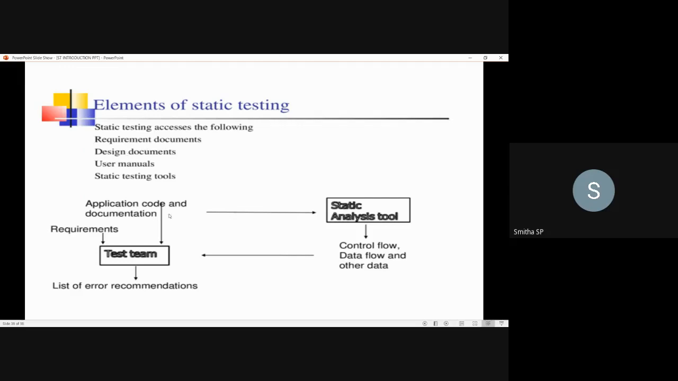Here the application code and documentation will be given to the static analysis tool. The static analysis tool will give as output the control flow, data flow and other data, which will be given to the testing team. When they carry out the testing process, they'll come up with the outcome of that process, that is a list of errors they observe, and they'll give it as recommendations. So this is how static testing will be performed.